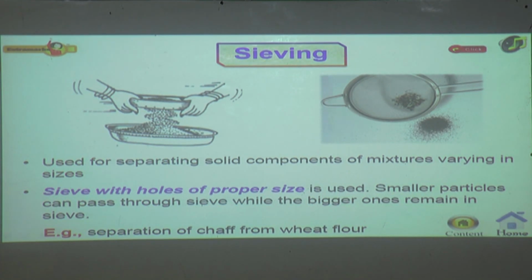Bran is rich in nutrients and provides roughage, which is a useful part of our food. Sieving is also used to separate fine sand from coarse sand and pebbles at construction sites. So this was about sieving.